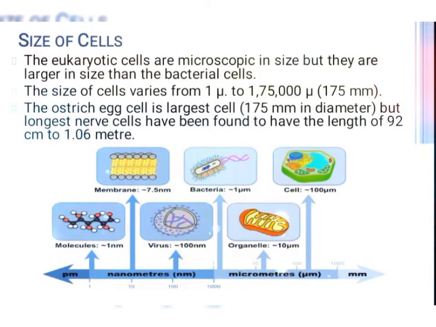And the ostrich egg cell is usually considered as the largest cell, that is 175 millimeter in diameter, but certain longest nerve cells have been found to have the length of 92 centimeter to 1.06 meters.